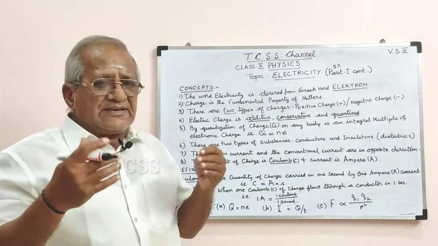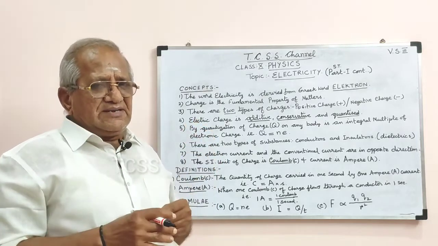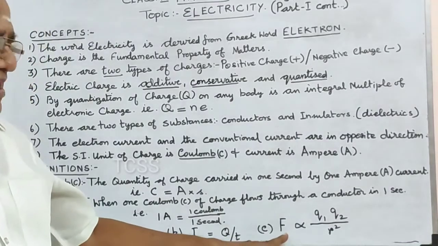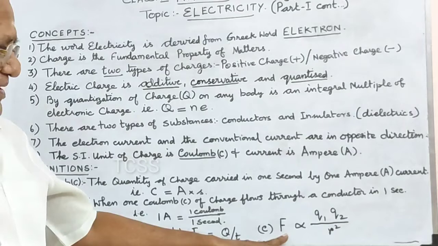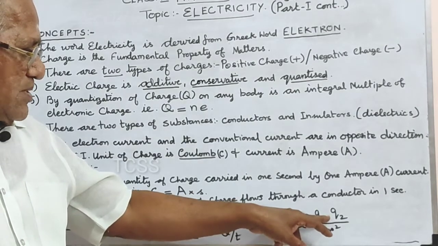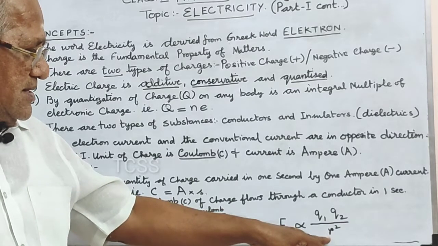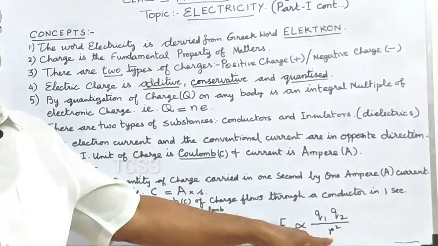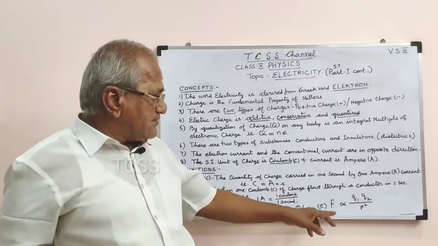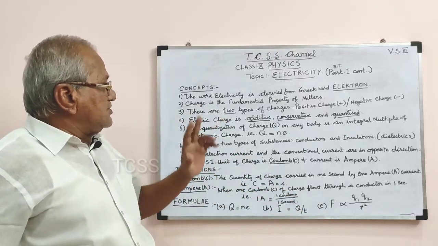So the force acting between these 2 charges can be calculated using this formula. F is proportional to the product of charges divided by the square of the distance. This we will explain afterwards. So this is the formula. So now, there are 2 types of charges.